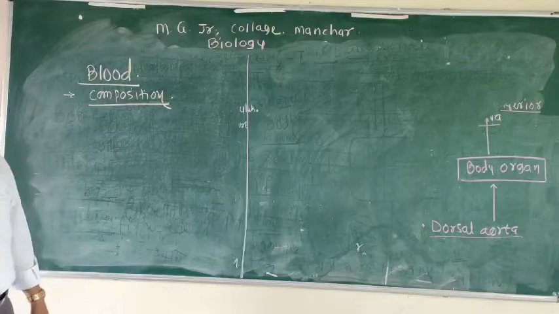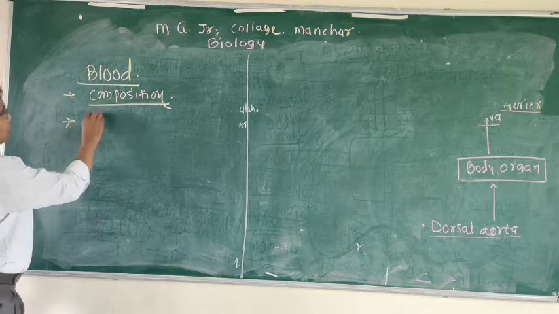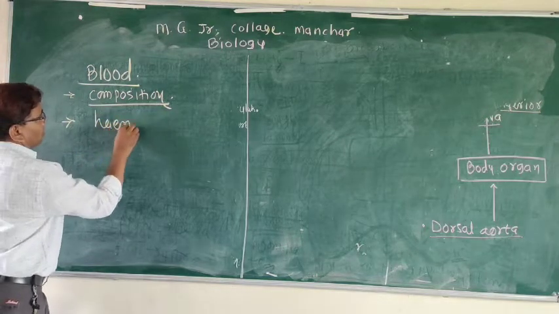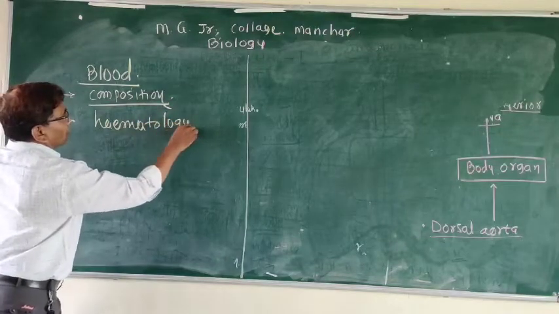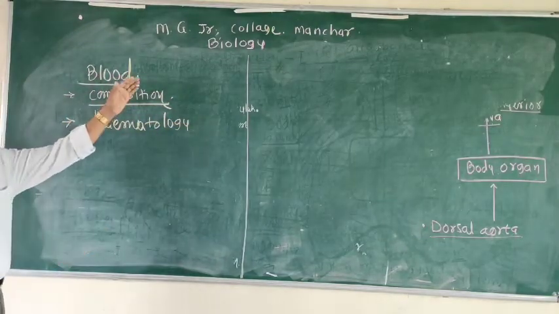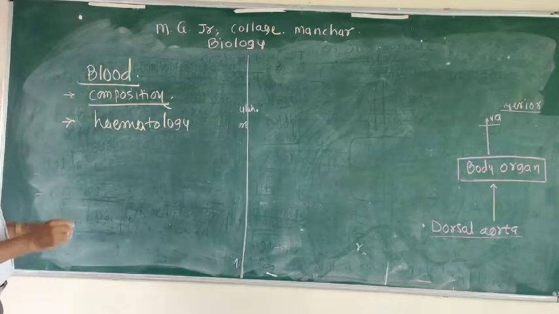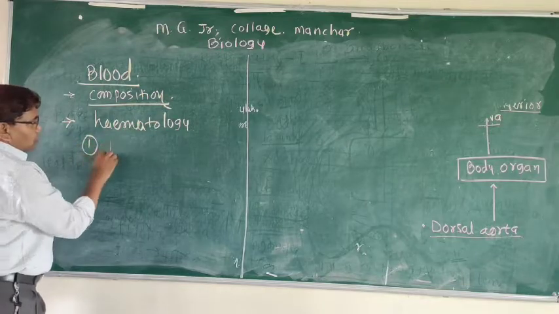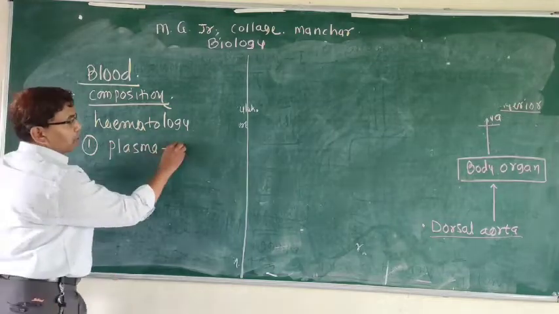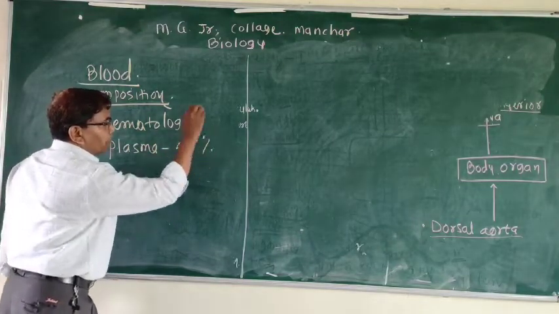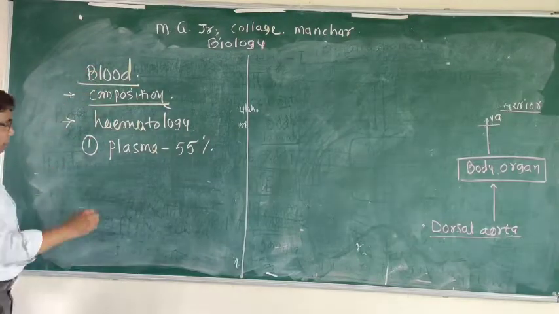This blood is important, so it is studied under a separate branch called hematology, under which blood is studied. This blood consists of two parts. First part, which is the liquid part, called plasma, consists of about 55% of the total blood volume.